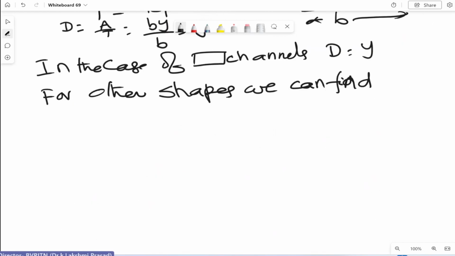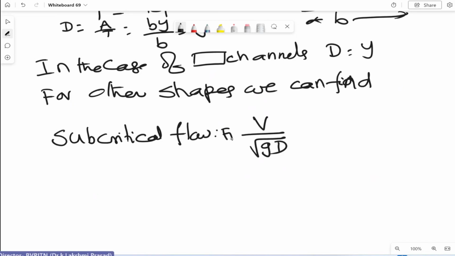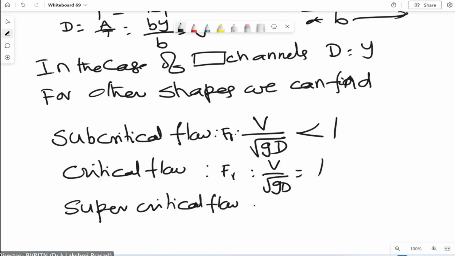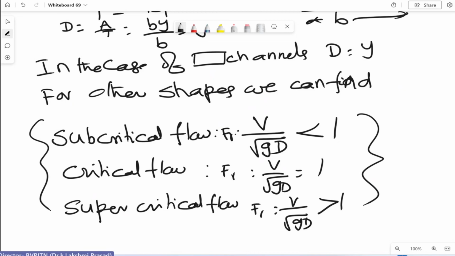Now, what is subcritical? Subcritical flow means Froude number V by root GD is less than 1. Critical flow means Froude number V by root GD is equal to 1. And supercritical flow means Froude number V by root GD is greater than 1. This is very, very, very important.